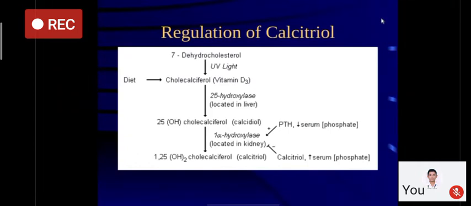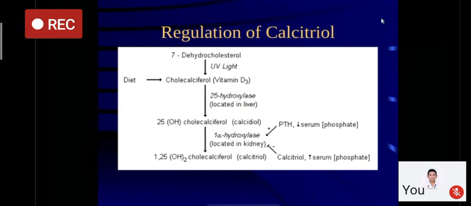Vitamin D undergoes the first step of hydroxylation in the liver, where it is hydroxylated at the 25 position to form 25 hydroxycholecalciferol, which is calcidiol. This is acted upon by 1-alpha hydroxylase, which is located in the kidney, and is converted into the active form of vitamin D, which is 1,25 dihydroxy cholecalciferol or calcitriol.